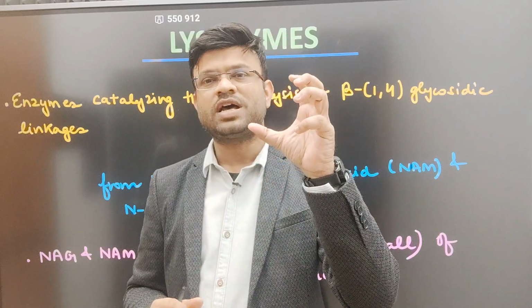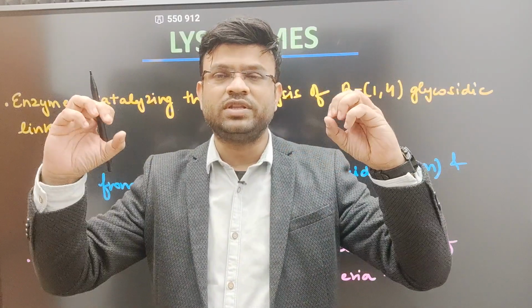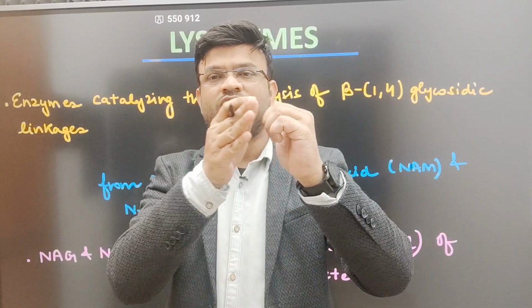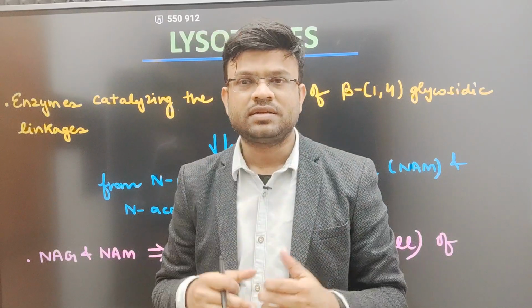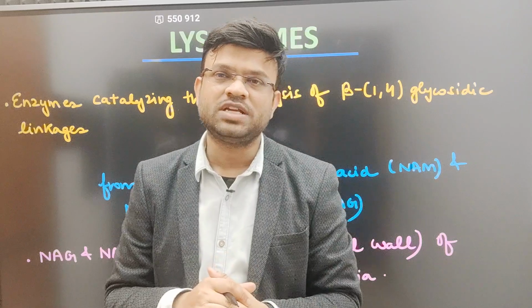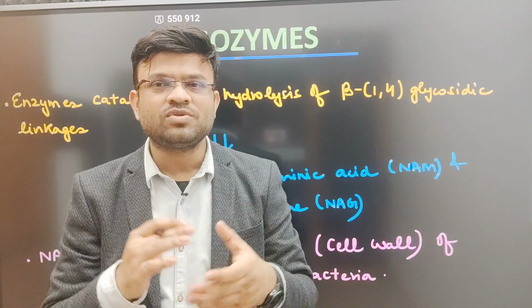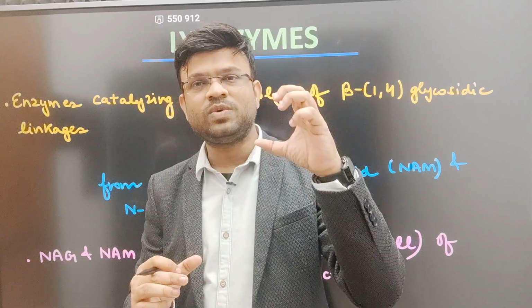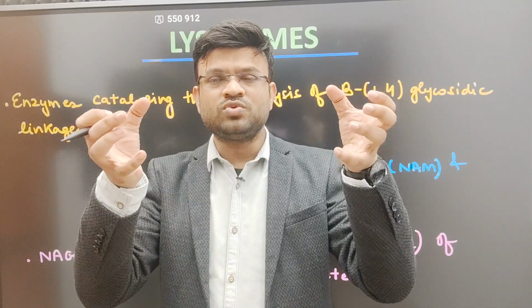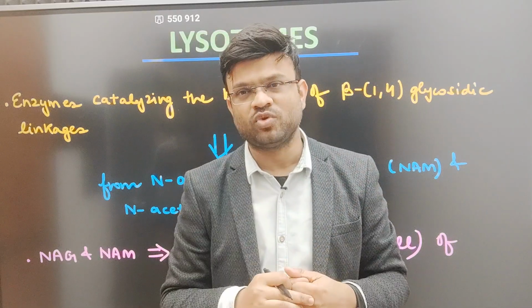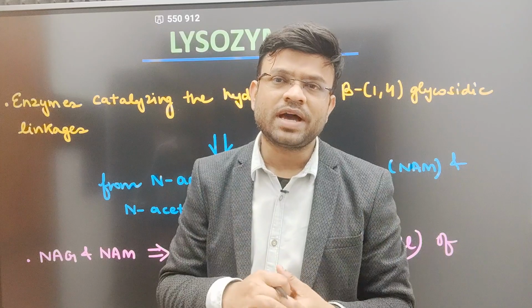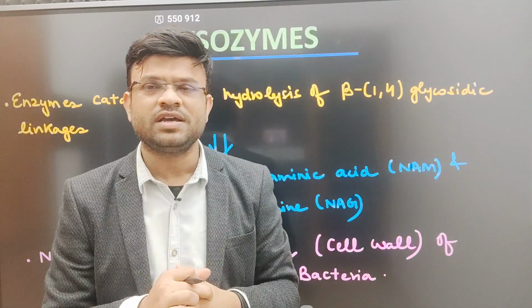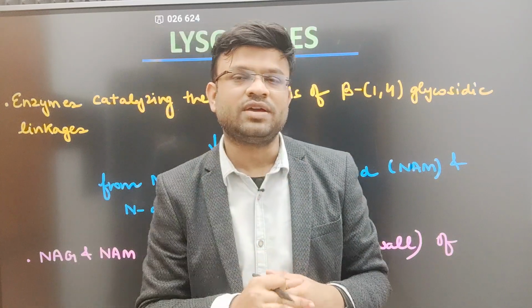Now suppose this is one carbohydrate, this is another carbohydrate. When they are coming close to each other, they can form a bond. One such bond is beta-1,4 glycosidic bond. So glycosidic bond means that it is between two such residues that are carbohydrate moieties. Now we understood what is glycosidic, right? But what do you mean by 1,4 glycosidic bond?